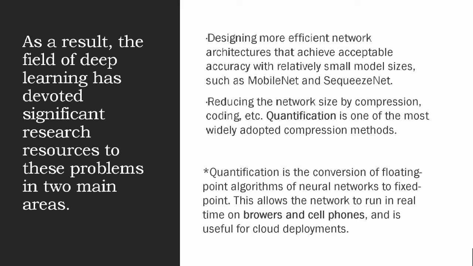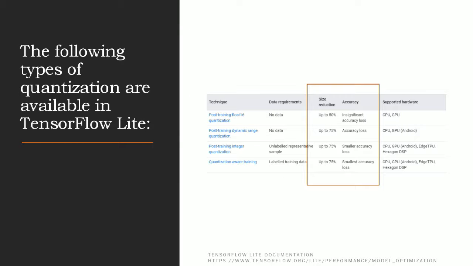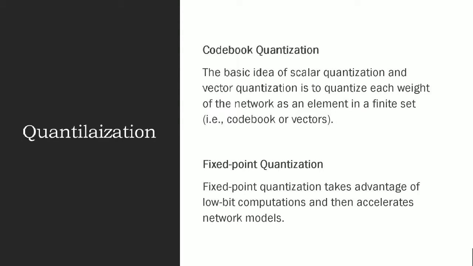For example, the TensorFlow quantized MobileNet v1 is only 4.8 MB, which is even smaller than most GIF motion pictures, making it easy to deploy on any mobile platform. As we can see, the following types of quantization have significant size reduction with low accuracy loss. Quantization is a common method to achieve acceleration and compression, and we can divide quantization into two main categories: code-based quantization and fixed-point quantization.